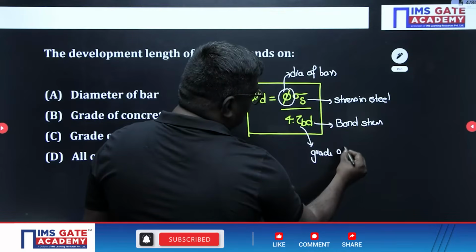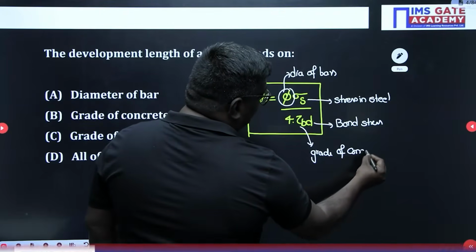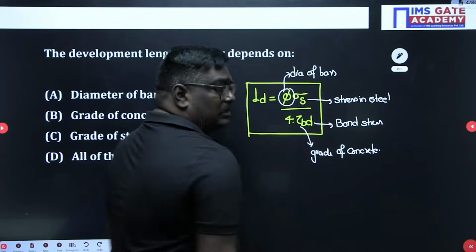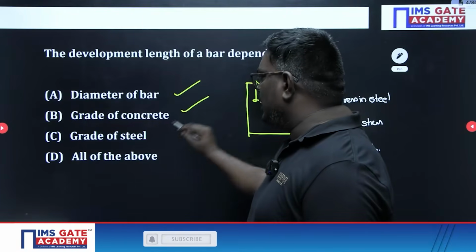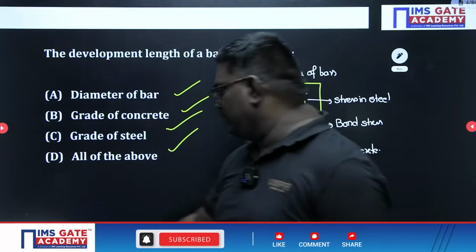So if you see the options, my dear students, all the above are the right options, because the development length depends upon all 3 factors: the dia of bar, grade of concrete, and grade of steel. So all the above is the right answer.